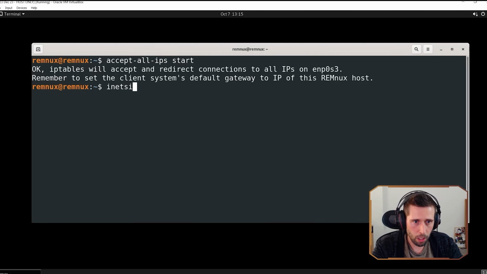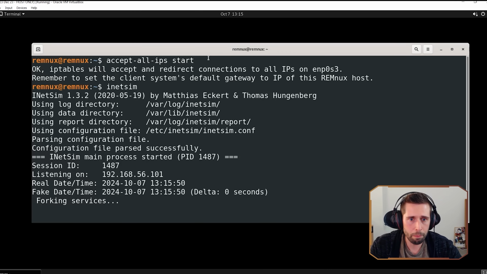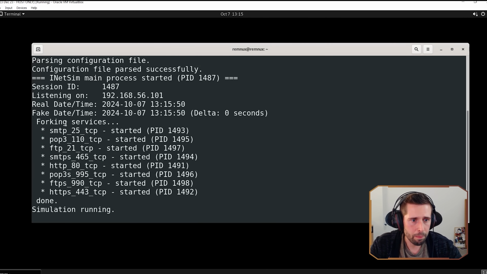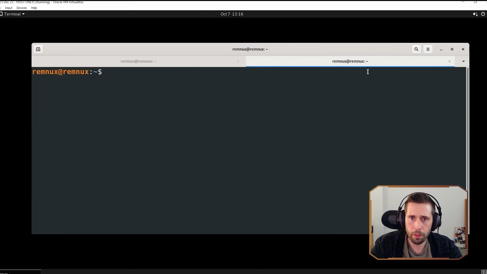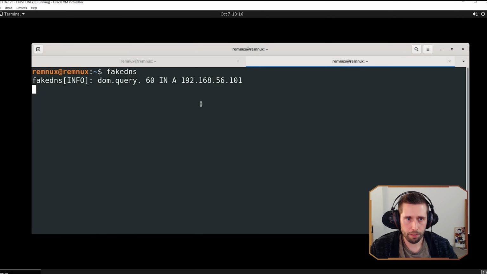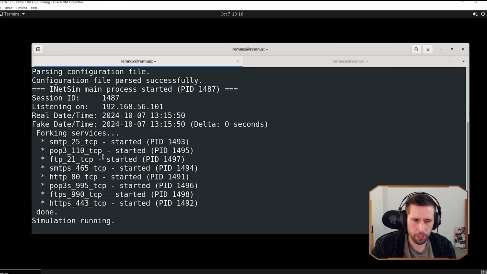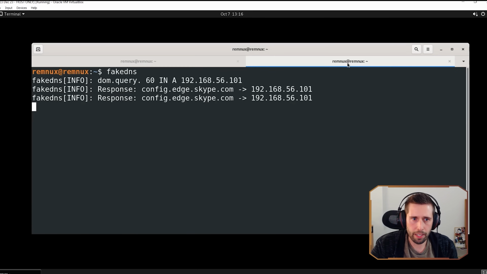Then I'm going to type in INetSim, which is going to start up all of our network services. You can see here, we've got a fake SMTP running. We've got a fake email POP3 going on. We've got some HTTP and HTTPS, which is what we really care about. But it allows you to set up a ton of fake services, and you can set up custom services. And also, there's a lot more than just these 10 or so here. There's quite a few you can set up. But for our purposes, this is all we need. And then we're going to start up a new tab here and just type in fake DNS, which fakes the DNS services, because INetSim can also do that, but out of the box, I find that fake DNS is a little bit better for DNS interception.